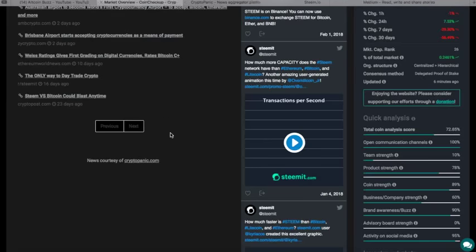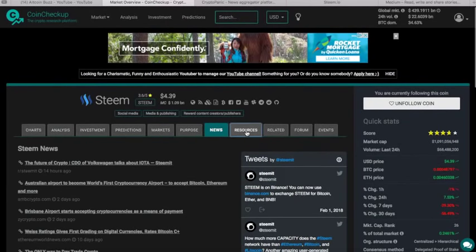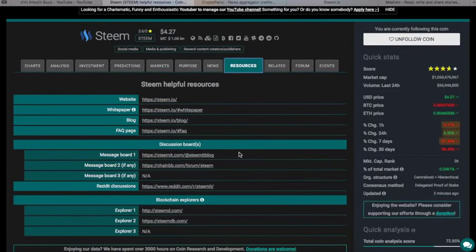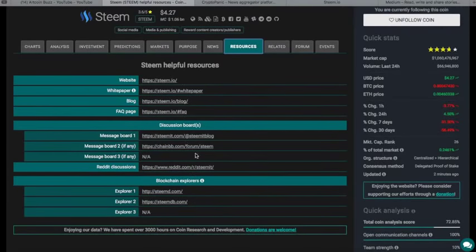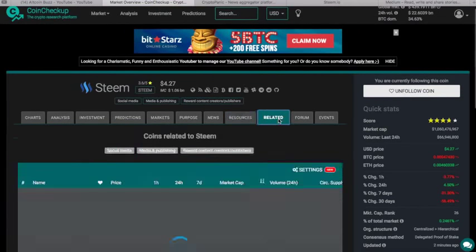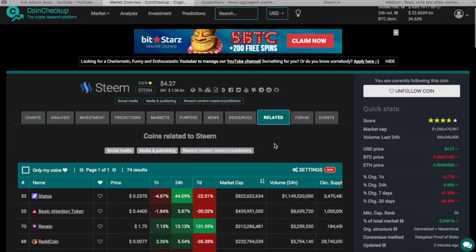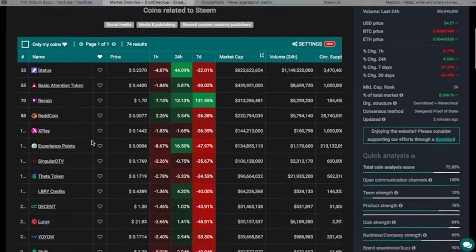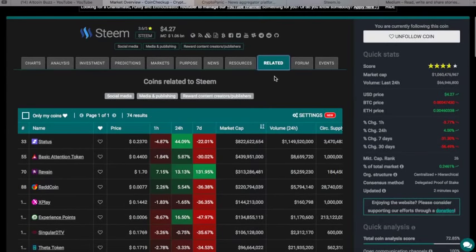Here we are back to our tabs, resources, all the links to the company that we looked at on the quick links up here, message boards, related information. Oh, these are coins related to Steem. Now, you guys know that they rank these how they want to in relation.